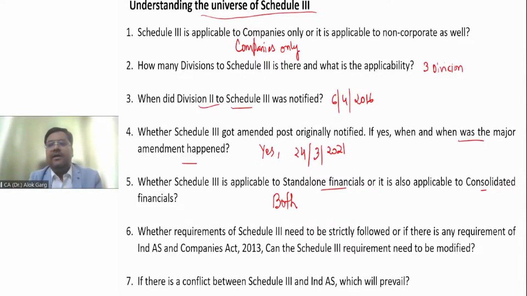She says, sir, if there is a requirement of Schedule 3 and there is some requirement of Ind AS or Companies Act as well, then to comply with the requirement of Ind AS or Companies Act, the requirement of Schedule 3 needs to be modified. So you have to give the reconciliation or disclosure even though the difference is 1%, right? So it needs to be modified, okay?